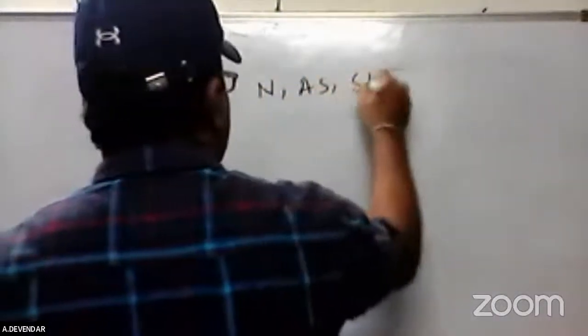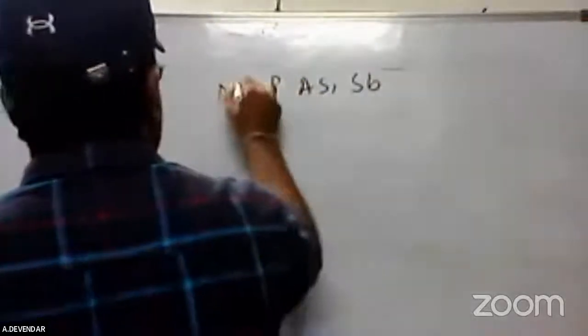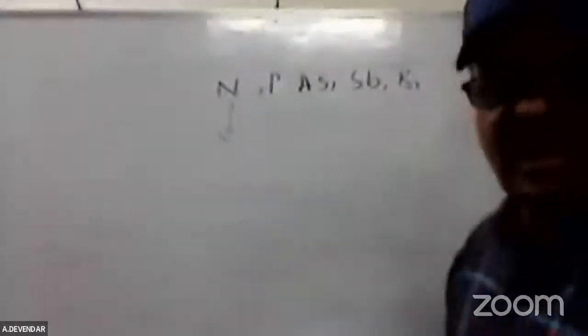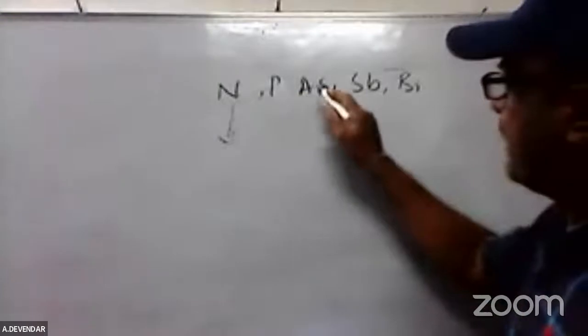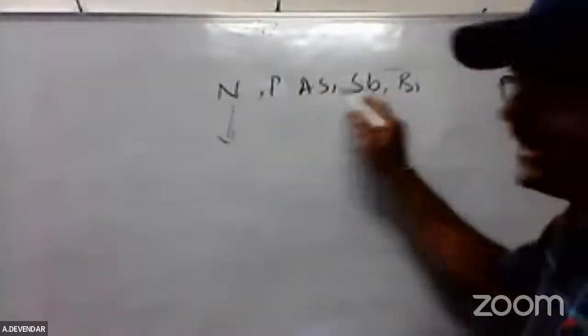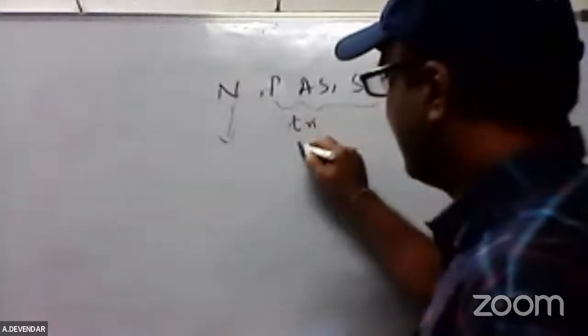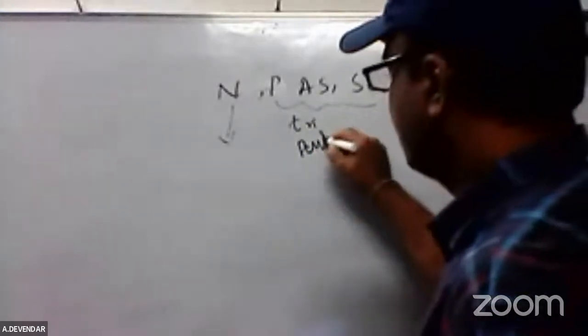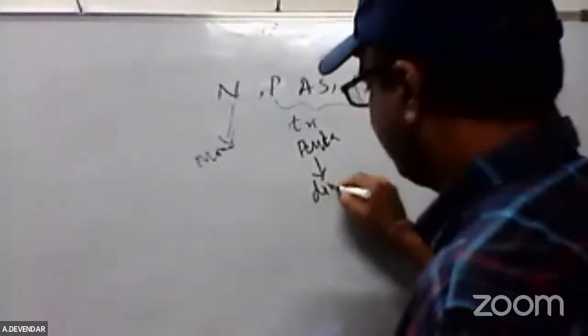Nitrogen trioxides and pentoxides are monomeric, only monomeric nature. Phosphorus, arsenic, antimony can form trioxides as well as pentoxides, and they are dimeric in nature.